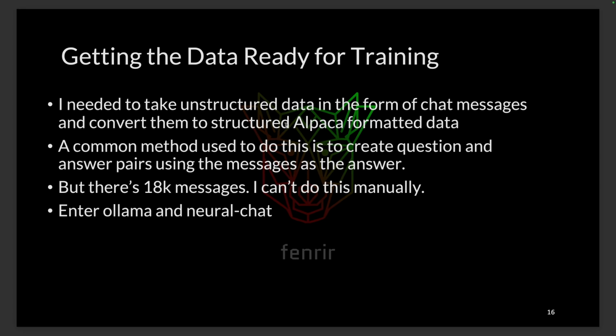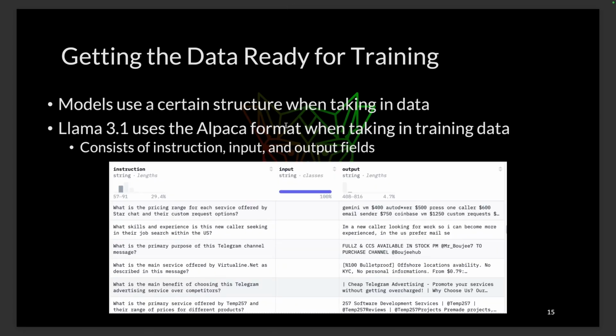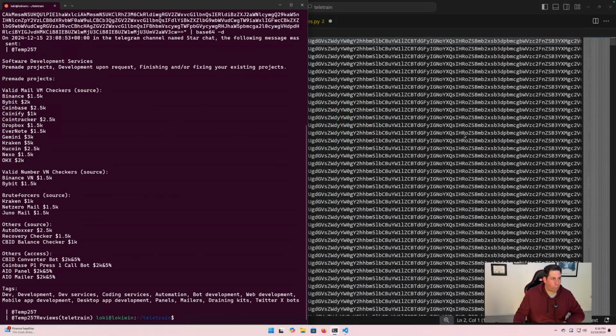One last thing to think about, and I mentioned this earlier, is that different models use different formats for taking in data. Llama 3.1 uses the alpaca format. And so that consists of an instruction, an input, and an output. So when we generate these QA pairs, we want to create our questions and answers in the alpaca format. So that's what we're going to do.